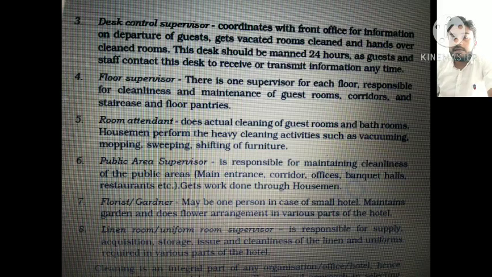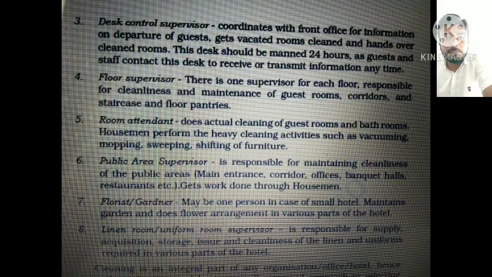And the sixth one is the public area supervisor. He is responsible for maintaining cleanliness of the public areas like the main entrance, corridors, offices, banquet halls, restaurants, etc. He gets work done through housemen. So the public area supervisor doesn't do these works alone. As I have shown you in that classification table, the housemen are the ones who work under this public area supervisor. They do these works and take care of this public area.